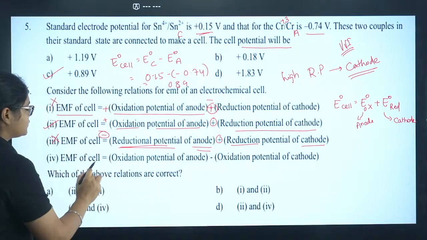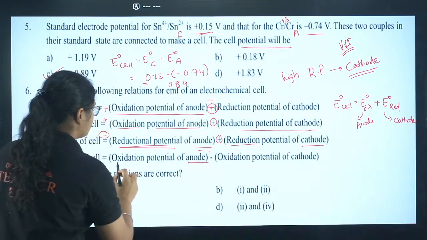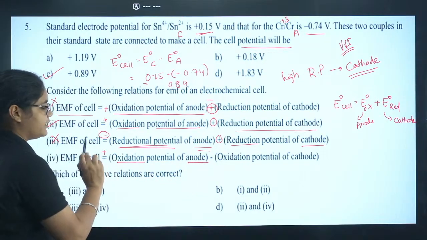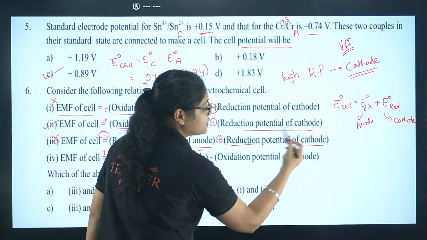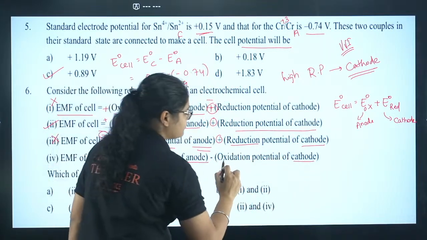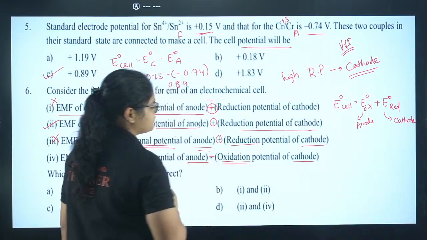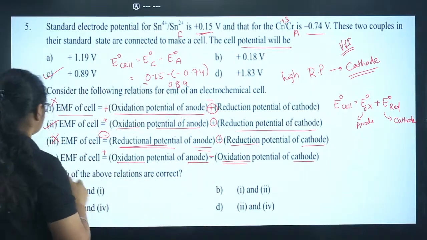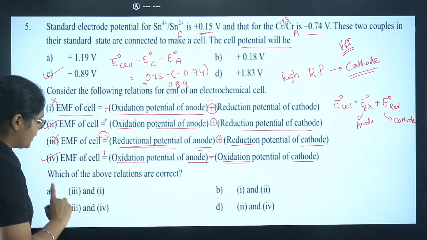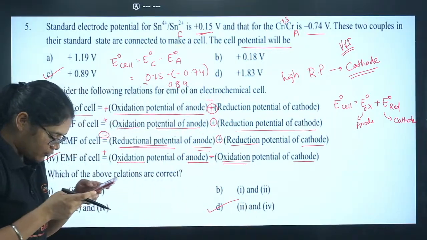Now moving to the fourth equation, oxidation potential of anode. Yes, anode undergoes oxidation, so the positive sign here is correct. Oxidation potential of cathode: cathode actually undergoes reduction, but if you want to find out the oxidation potential, you have to take the negative sign, so that is why this one is minus. That is also correct. So we have 2 and 4, which is option number D.